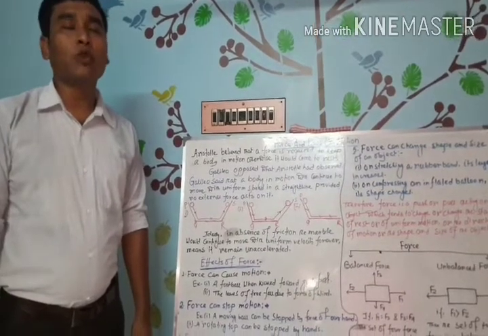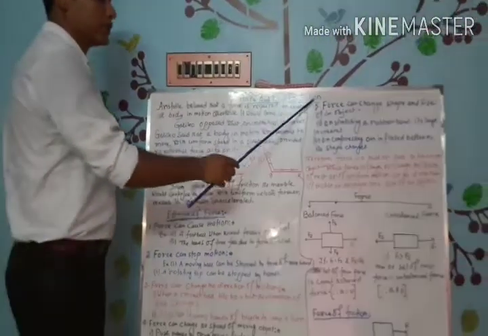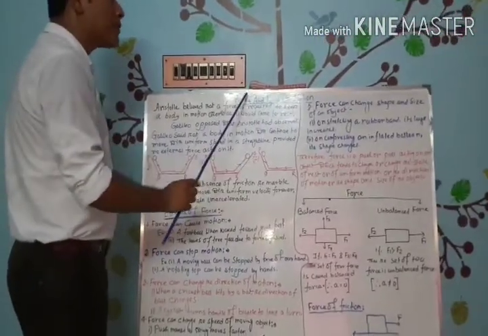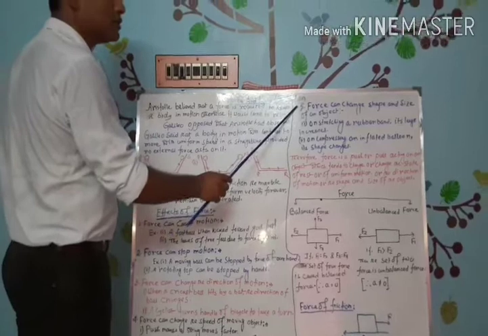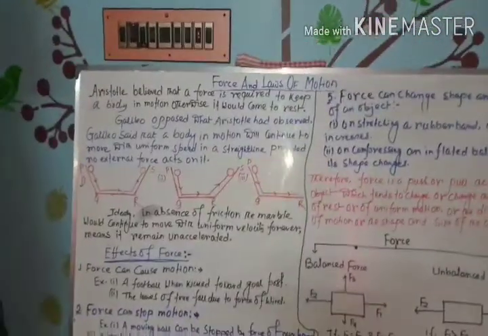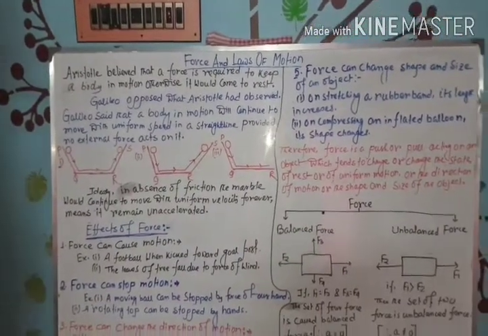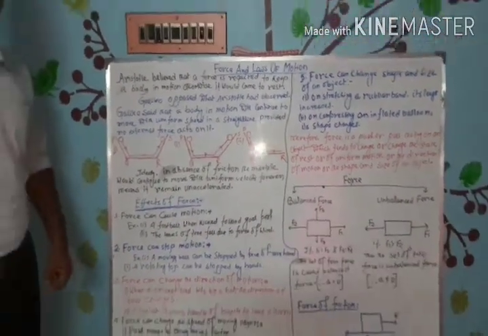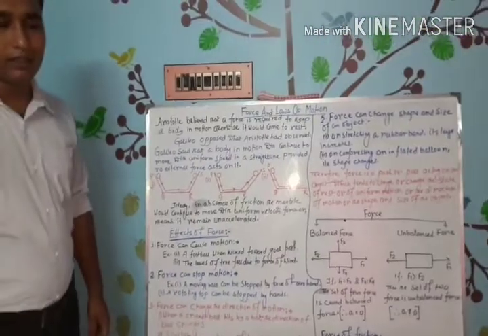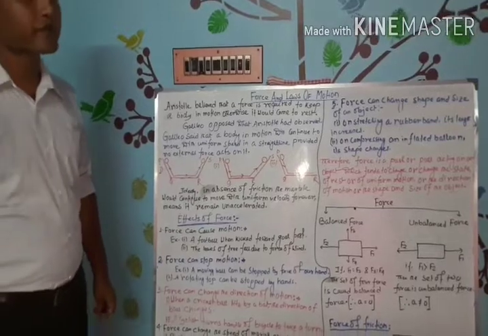Today we start with our next chapter, Force and Laws of Motion. This chapter falls under dynamics of physics. So what do you mean by dynamics? This is the branch of physics which deals with the cause of motion of an object.